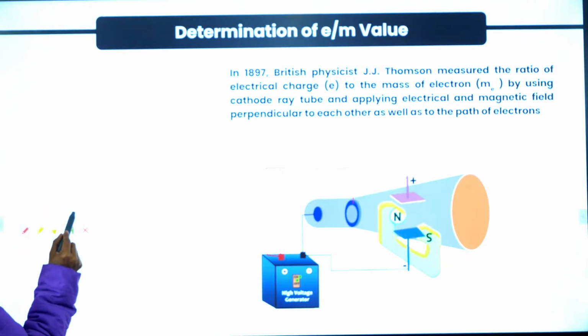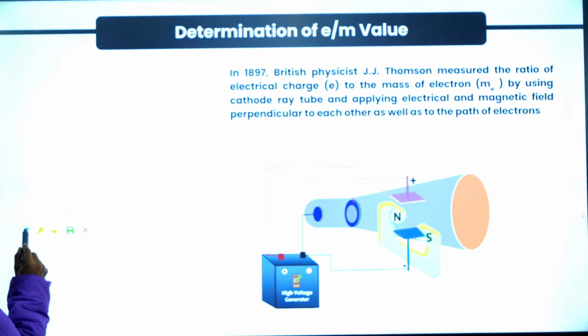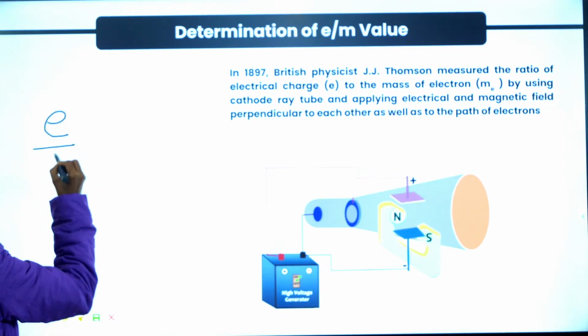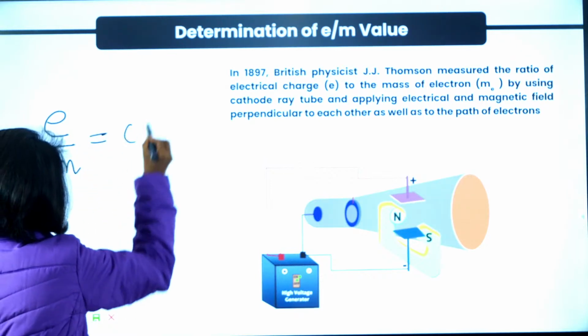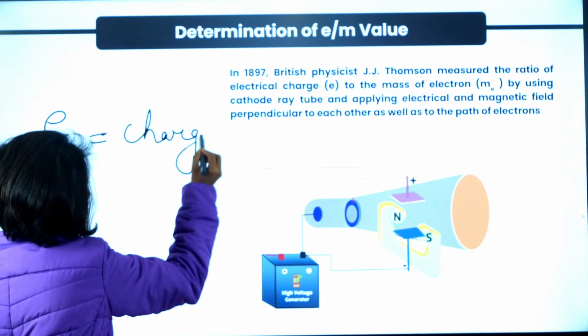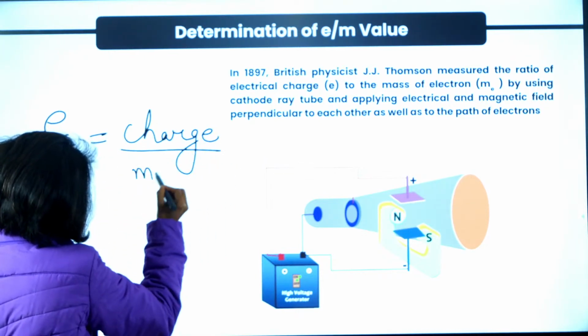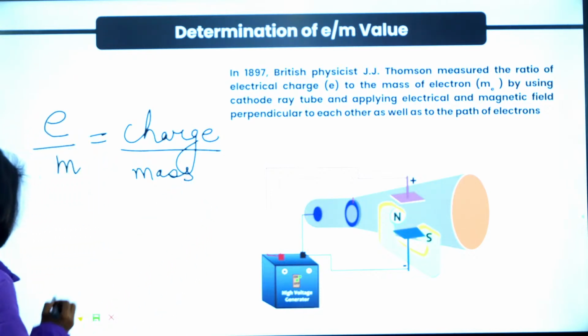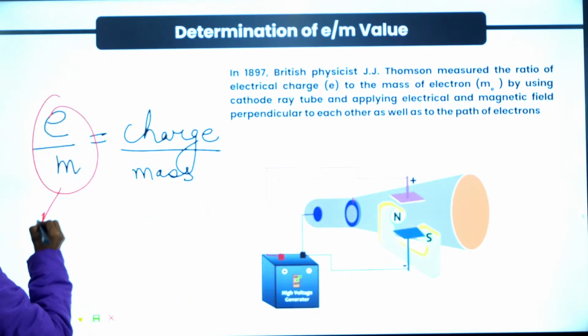Very important, you should know, e by m ratio, that is charge by mass ratio, was calculated for electrons. It is also known as specific charge.